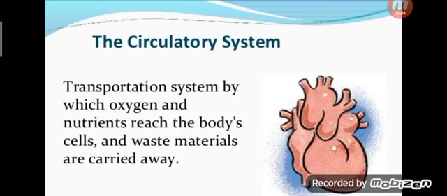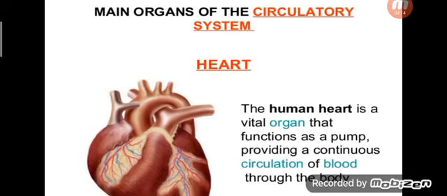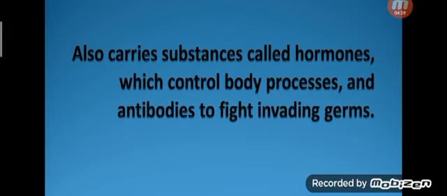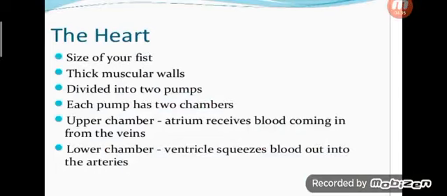Next one, circulatory system. Circulatory means our heart. It is a transportation system by which oxygen and nutrients reach the body cells and waste materials are carried away. The main organ is the heart. How does it function? The human heart is a vital organ that functions as a pump, providing a continuous circulation of blood through the body. It also carries substances called hormones, which control body processes, and antibodies to fight invading germs. The size of the heart is your fist.